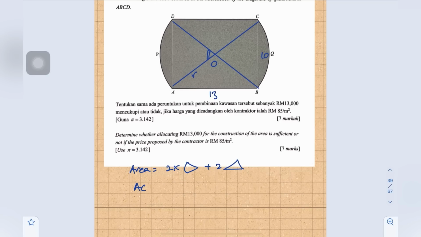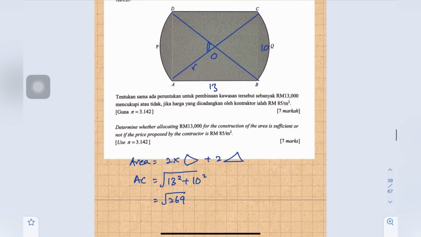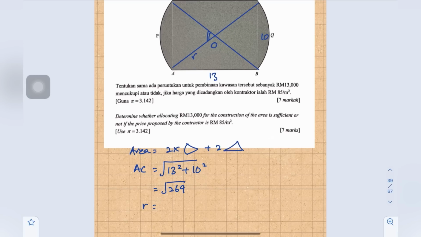ABC is a right-angled triangle, so to find AC we can use Pythagoras' theorem: 13 squared plus 10 squared, which is square root of 269. Then the radius of the sector is half of AC, so the radius is square root of 269 divided by 2, which is 8.2006. So we are done finding the radius.